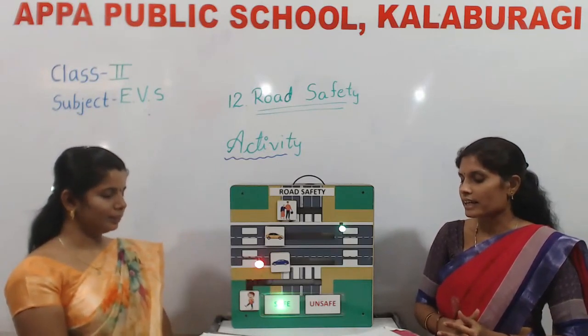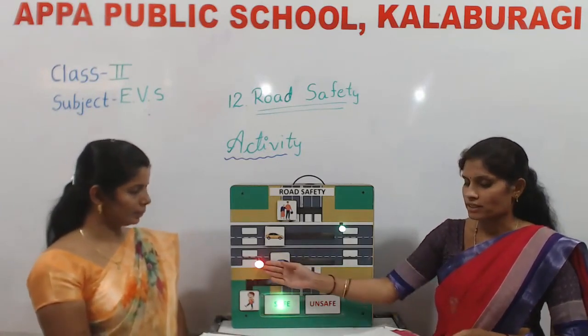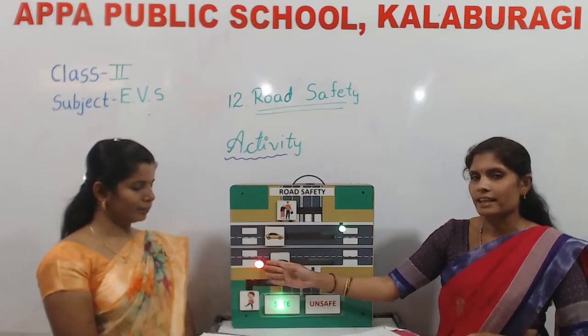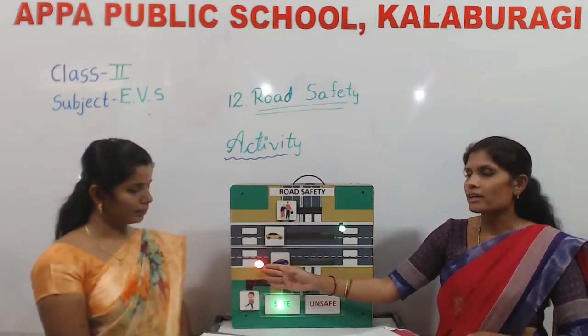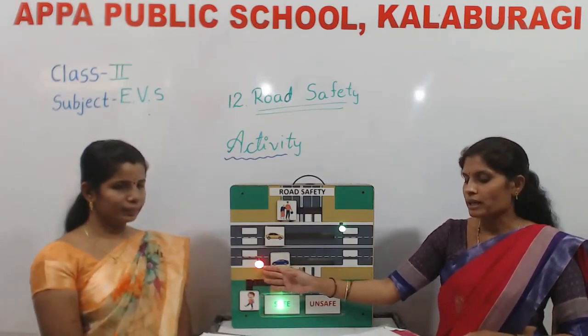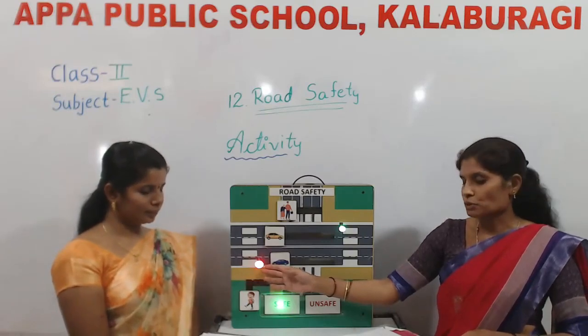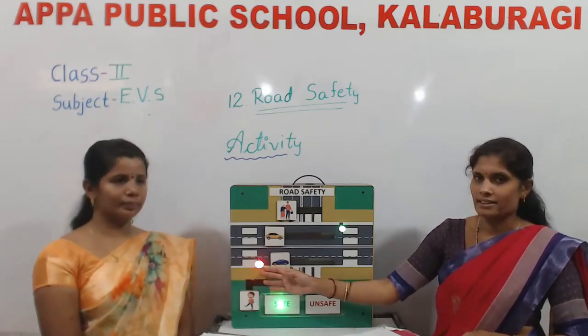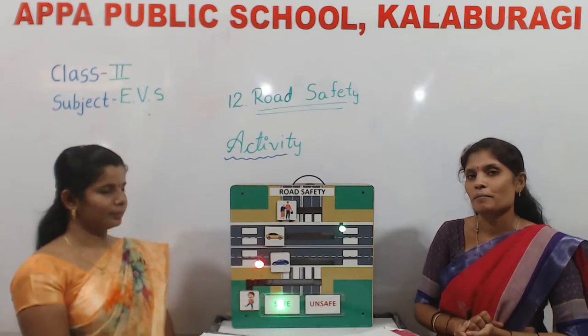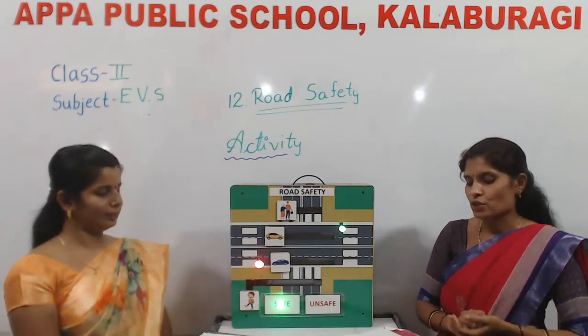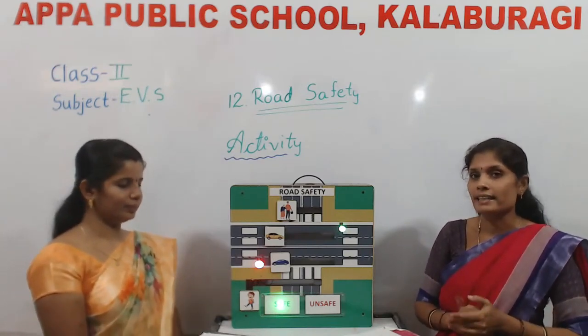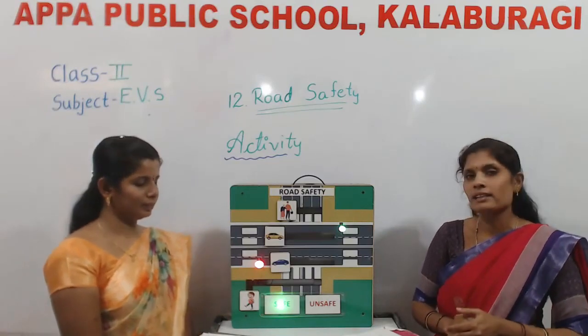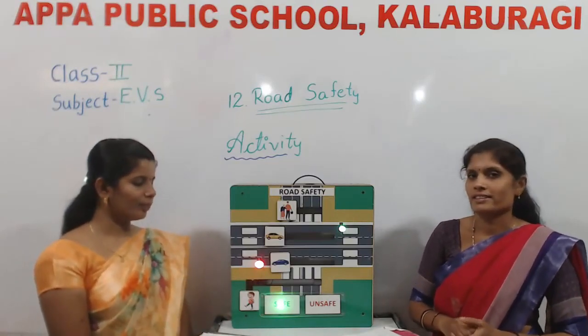What does the red light indicate in traffic rules? Option A, to stop. Option B, to move. And option C, to relax. Yes, which is the correct answer? Yes, to stop. The red light indicates to stop in traffic rules.